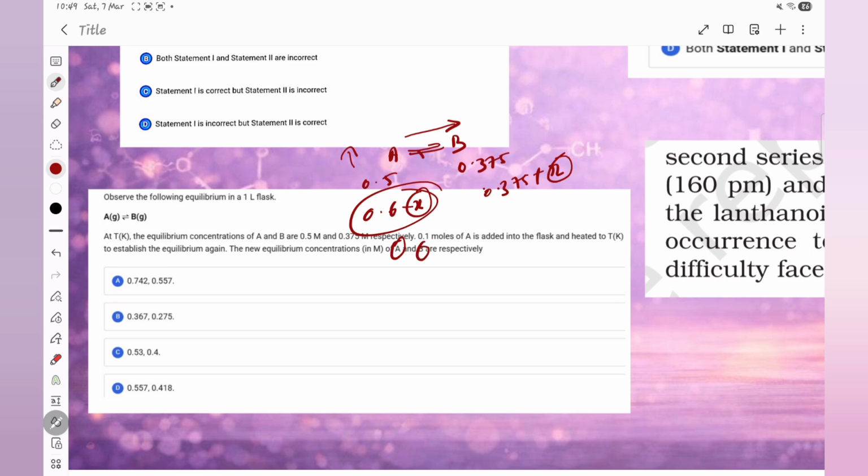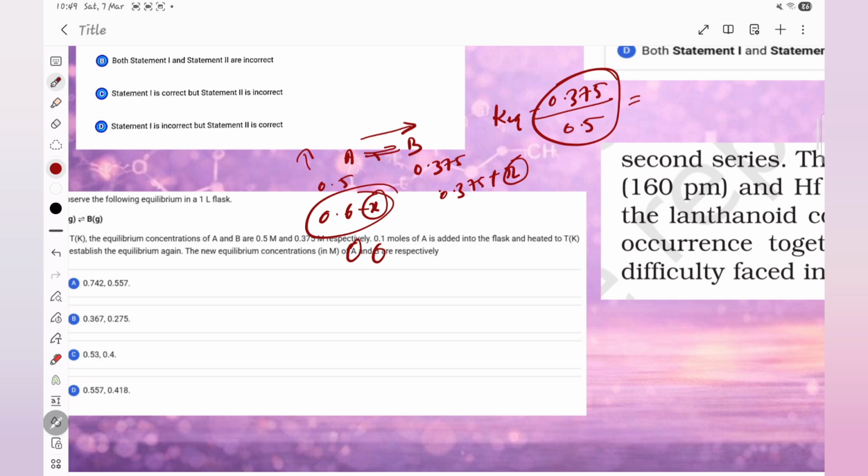Now what is the concept behind it? One is Le Chatelier's principle. So make sure you know Le Chatelier's principle, and be very sure of all the concepts behind it. Now what you have to do? You know that K equilibrium only depends on temperature. It will not change with anything else. So K equilibrium remains constant, that is product over reactant with its stoichiometry. So this value should be equal to the new equilibrium, that is 0.375 plus X divided by 0.6 minus X, right? So you solve it, you will get the value of X.